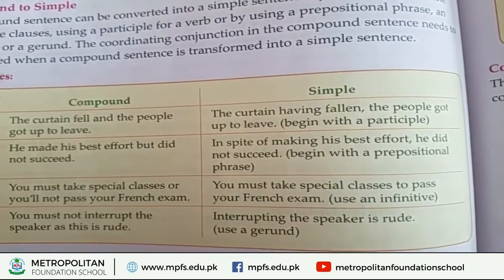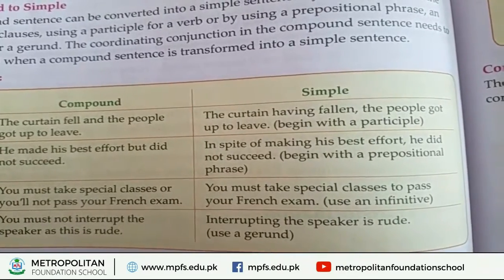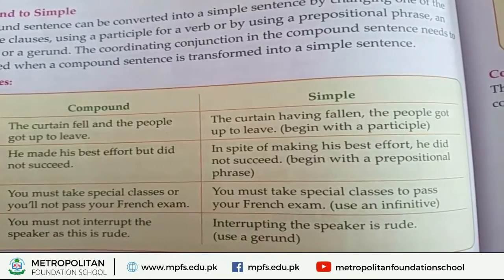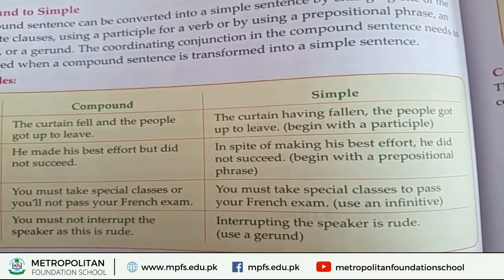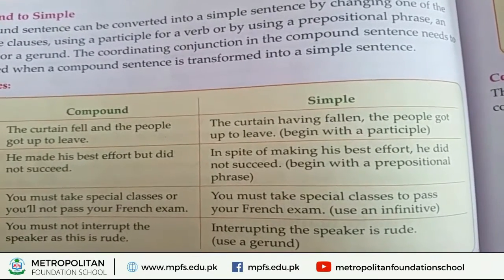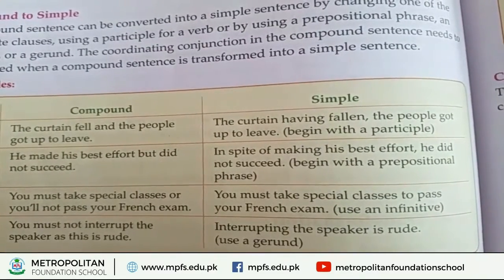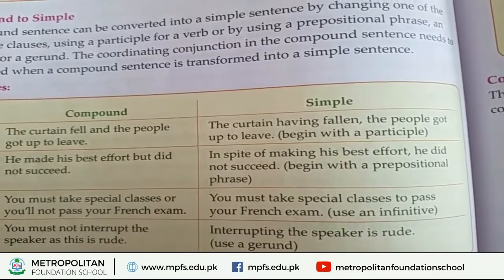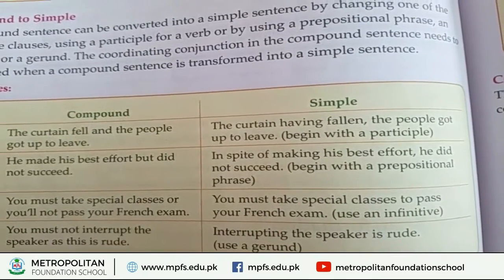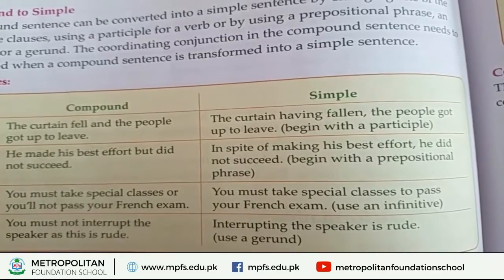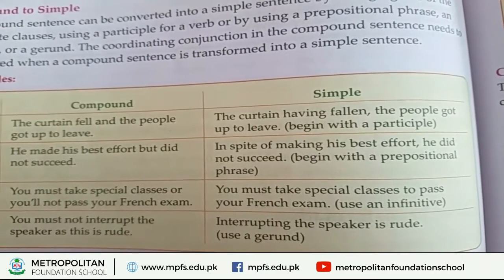So look at the simple, how it starts. The curtain having fallen, the people got up to leave. That sentence starts with a participle, and the participle is having fallen. So here we have removed the conjunction or coordinate clause to make the simple sentence.